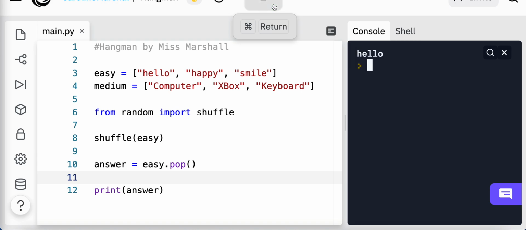Pop takes the last word in that shuffled list. So once it's reordered them, it takes the last one off that list by popping it off the end, and that then becomes the word that we're going to guess. Again, this is why I'm saying have a list of at least 10. Mine are pretty much the same every single time because I've only got 3.